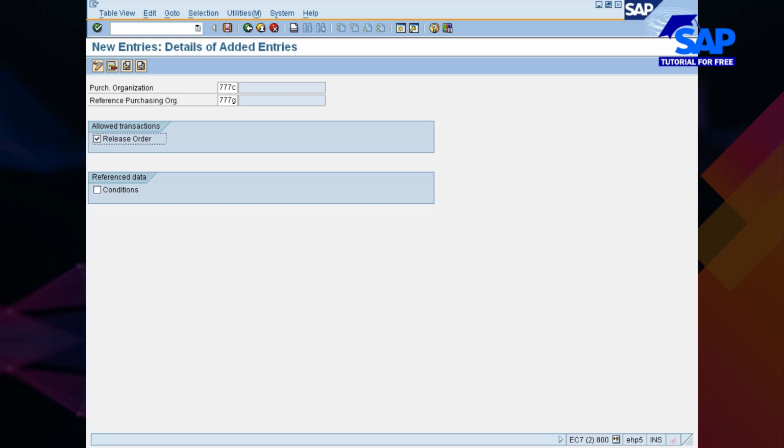purchase organization, with the contract alone you will not procure the material. Somebody needs to create a PO with reference to the contract. So when you refer to a contract and create a PO, that PO is called a release order. So the reference purchase organization allows release orders, and by allowing release orders, you will get access to all the conditions negotiated by the global purchase organization. So you choose these conditions and release order for the global purchase organization, which is being referred to in this case as a reference purchase organization.